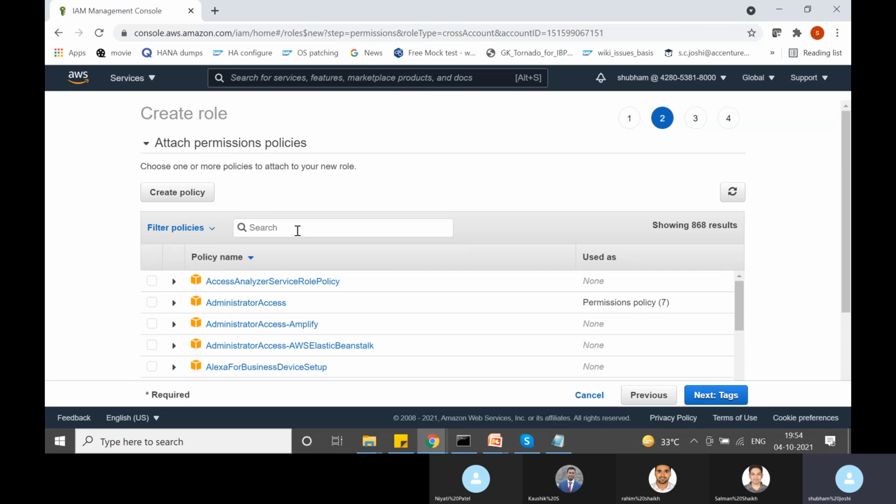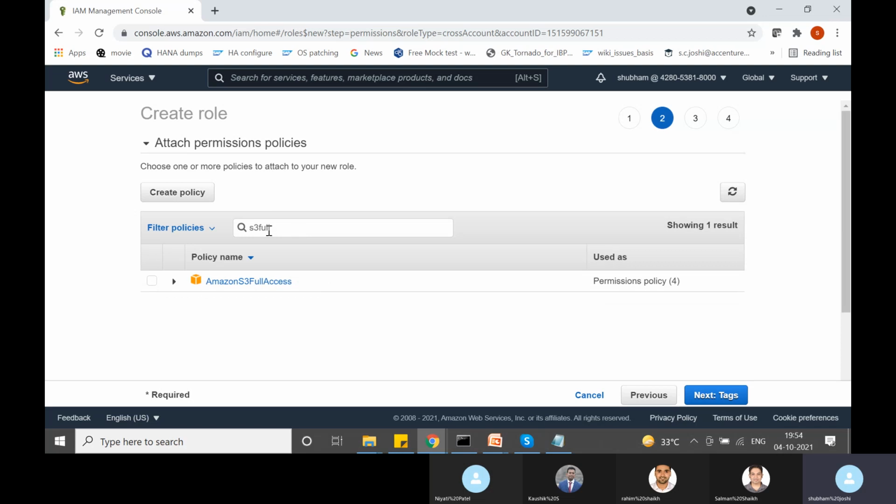So maybe we can attach two IAM policies. Maybe this security auditor would require access to S3 buckets and CloudTrail. Okay, so let's search for IAM policies. S3 full access, so this is one IAM policy, and the other is CloudTrail full access. So I have created an IAM role and I have specified that so and so account can assume this role. And then I have attached two policies here. One IAM policy allows access to S3. The other IAM policy allows access to CloudTrail.